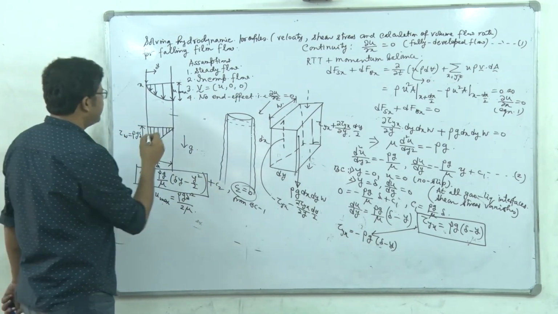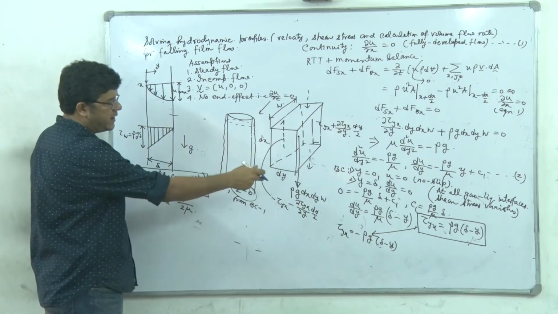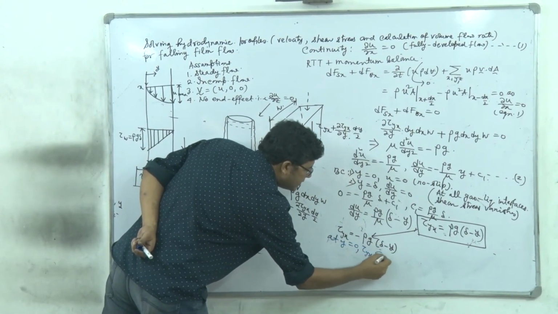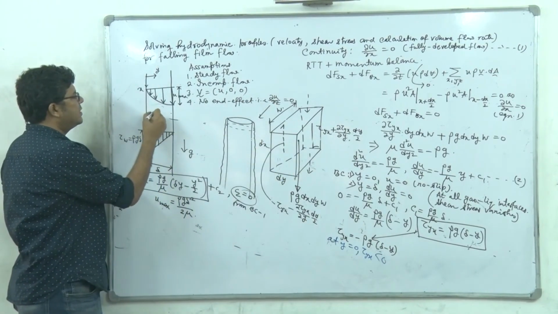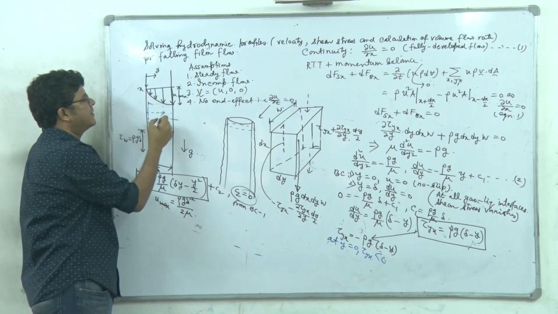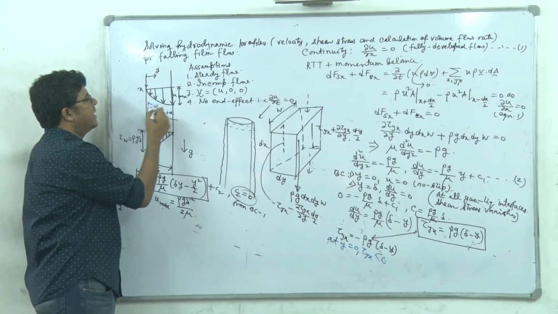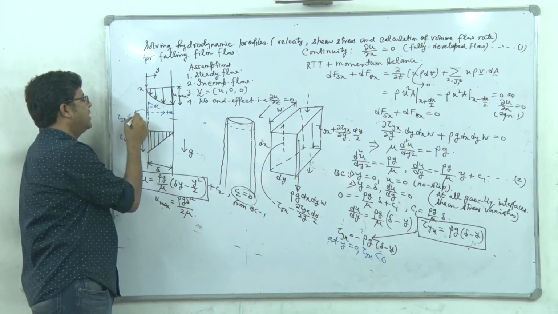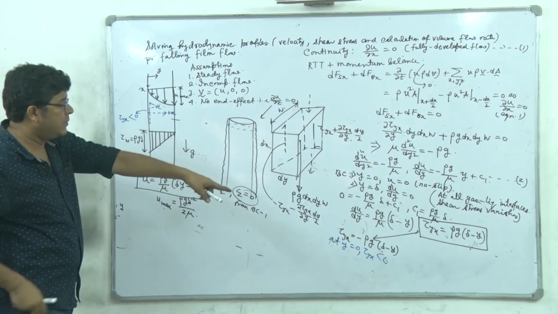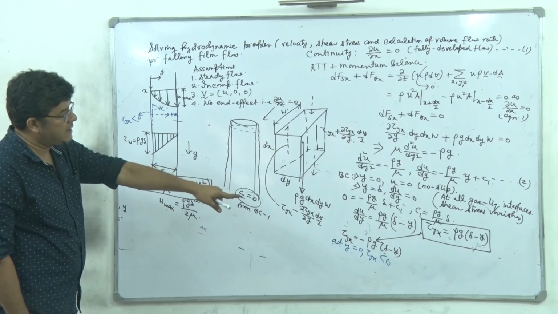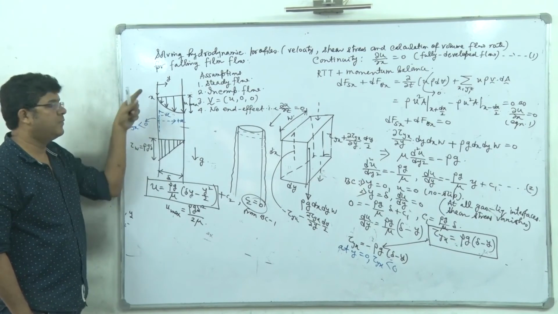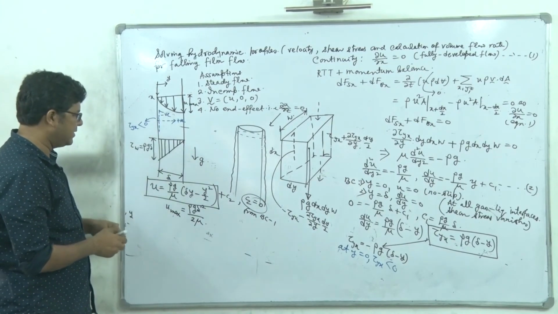Now you see that at y equal to 0, tau ix is negative. So how come it is negative? Here on this surface, this is the area. The force must act in this direction because this is positive. Force must be negative such that overall tau ix is negative, and that is actually the case. So force direction we can find out from this value: at y equal to 0, tau ix is negative. We have found that area direction is positive at this surface, so force must be negative, right? So that is basically the understanding.